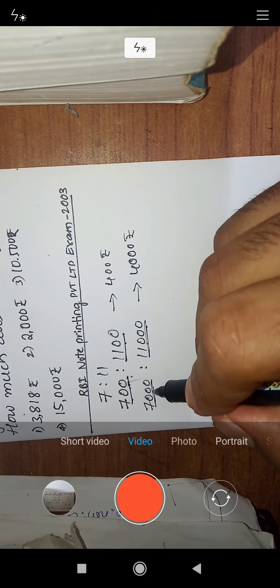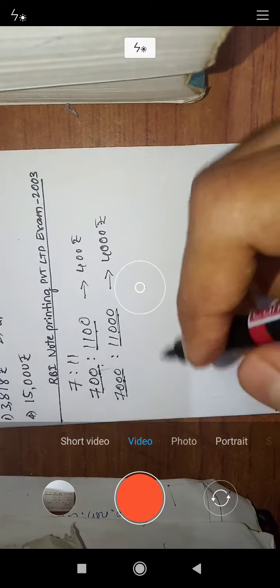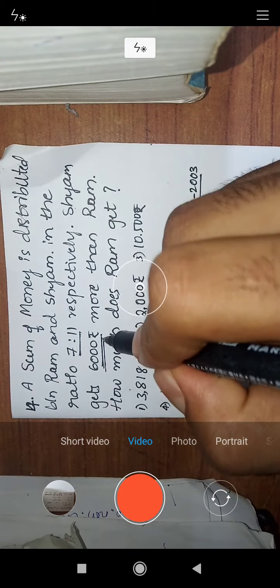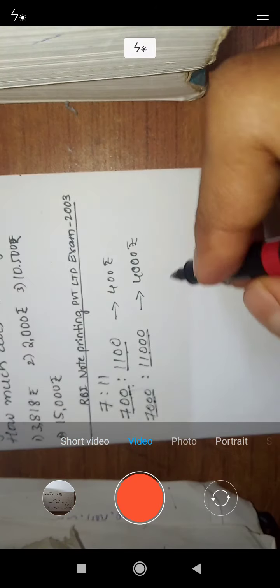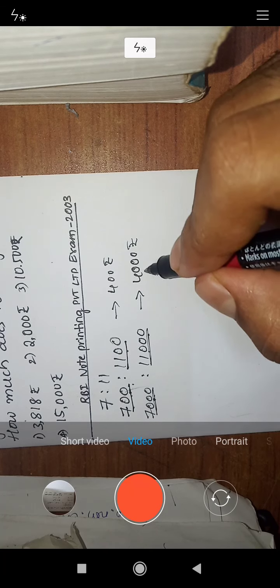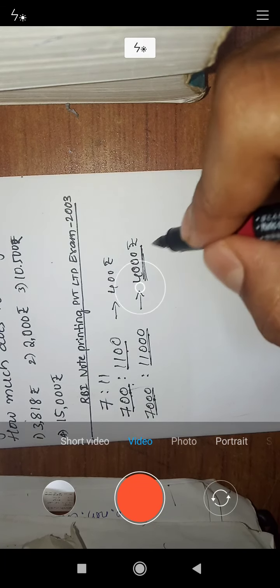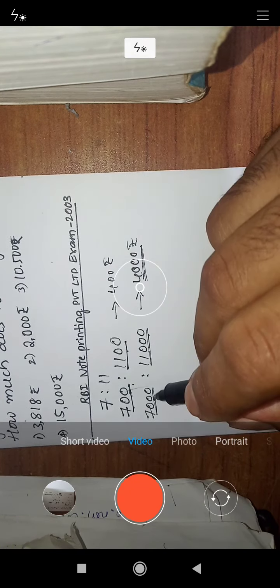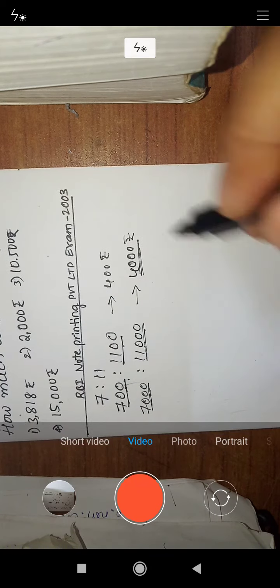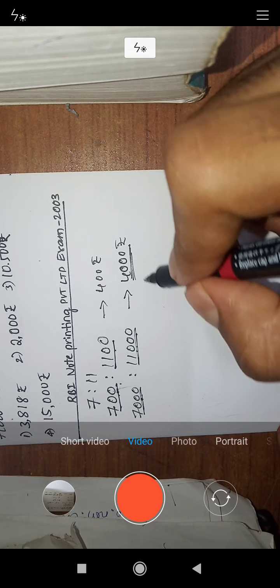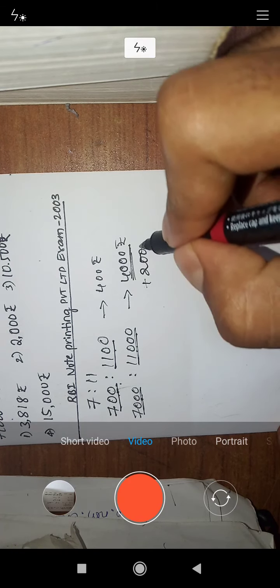Shyam has 4,000 rupees more than Ram, but we have that Shyam gets 6,000 rupees more than Ram. So already we got near to the answer. Shyam has 4,000 rupees greater than Ram. For this we have to add another 2,000 rupees.